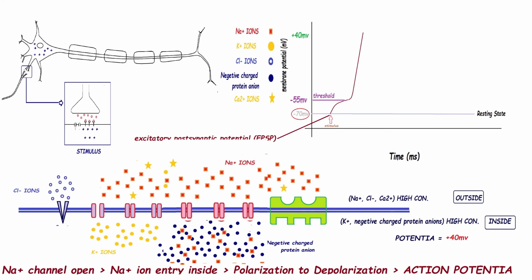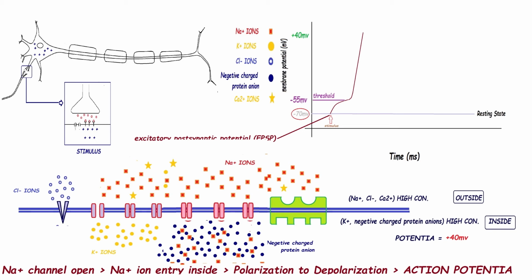After plus 40 mV, the sodium ion channel will not allow the entry of more sodium ions. So, sodium ion channels will close. And the threshold is converted into an electrical signal by the sodium ion entry. So, this positive plus 40 mV potential is recognized as the action potential.